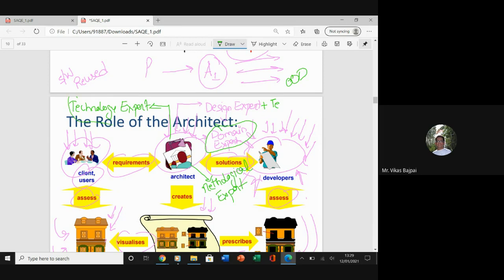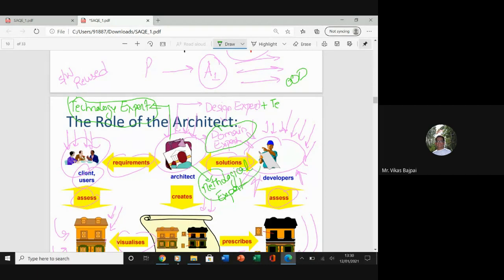And as far as your technology expertise is concerned, it is expected that your software architect should be expert on the available technologies that can help in the implementation of the system. And it is desirable that the architect should coordinate the selection of your programming language, framework, platforms, databases, and so on and so forth.